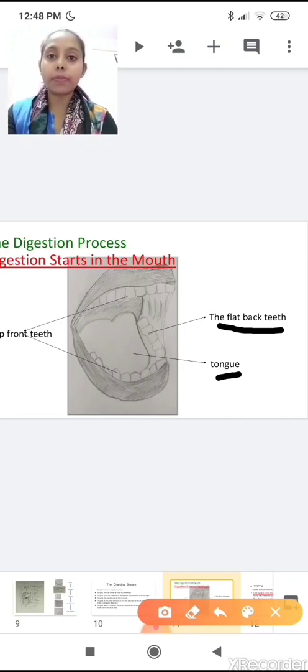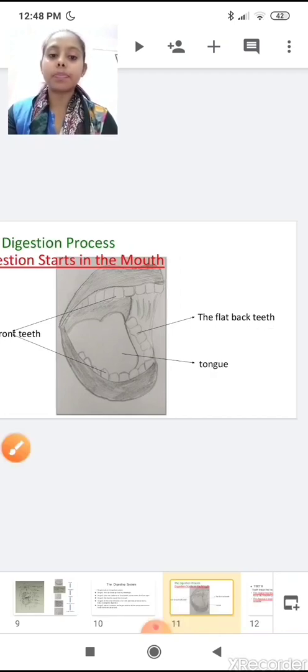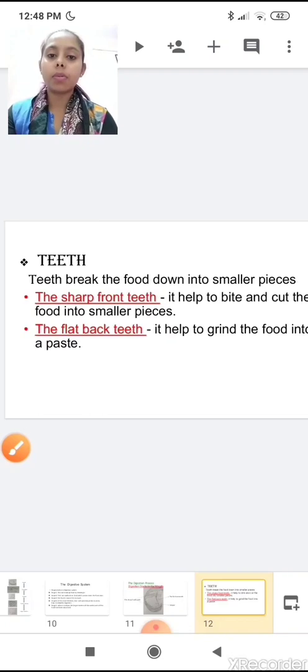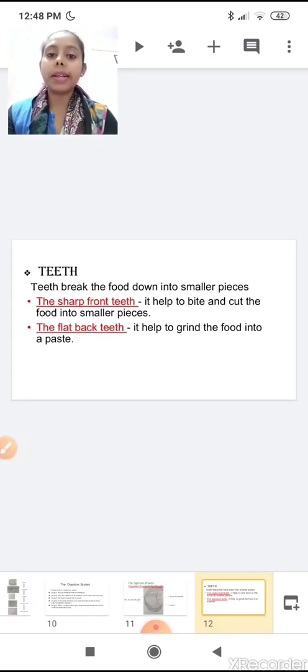Saliva is a watery substance which makes food smooth and liquid so it can be swallowed easily. We have seen that teeth break the food down into small pieces. There are two types of teeth: the sharp front teeth which help to bite and cut food into smaller pieces, and flat back teeth, which help to grind the food into a paste.